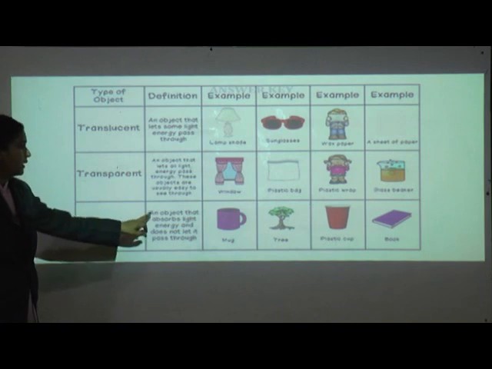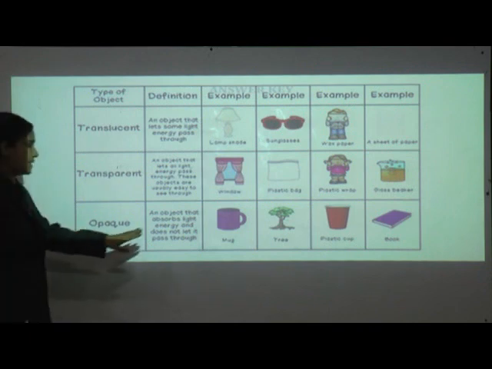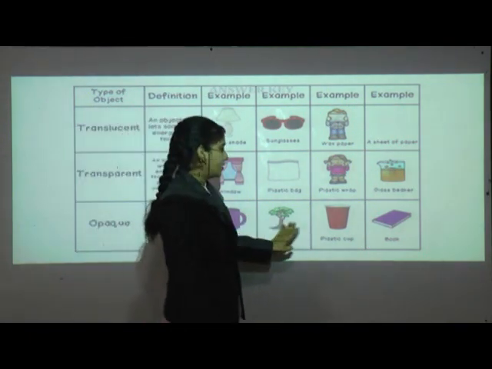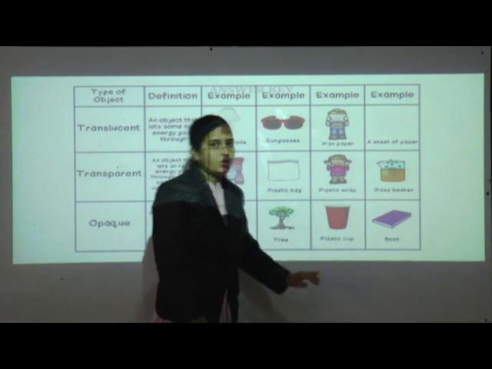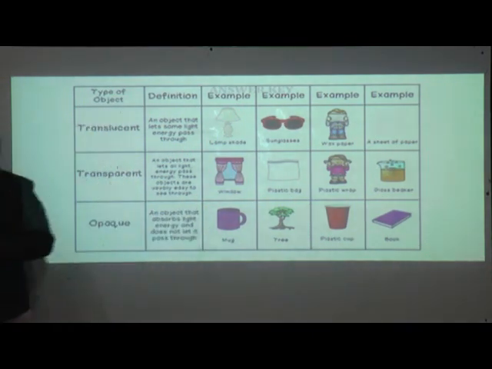Now opaque: an object that absorbs light energy and does not let it pass through. See the examples, mug, tree, cup, book. So we can't see through these objects. So these are the opaque objects. Now understood all of you this?